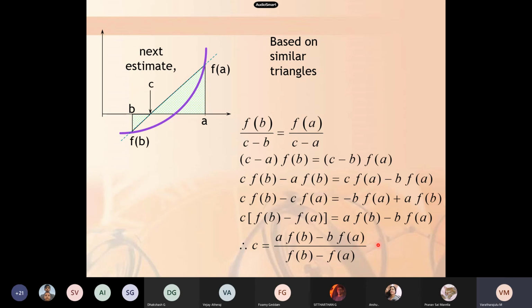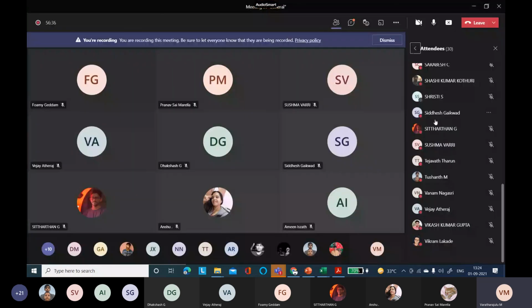It is very easy to remember this formula, since we have very similar terms in the numerator as well as in the denominator, but the coefficients are different. See, f of b and f of b, and f of a and f of a. So a into f of b minus b into f of a, divided by f of b minus f of a. This is the formula used to find the root in the regula falsi method. Is it clear? Do you have any doubts in deriving this formula?